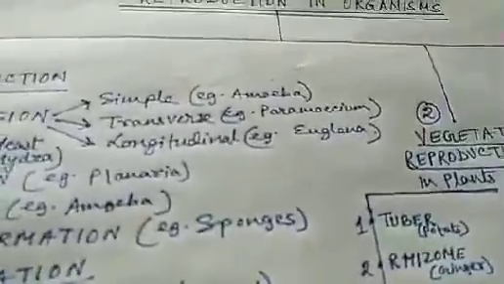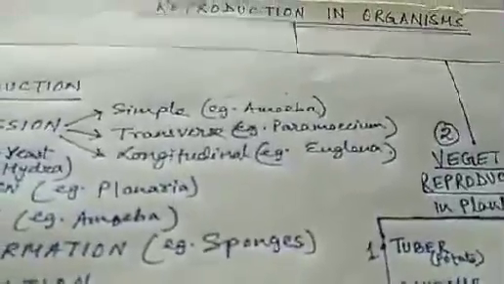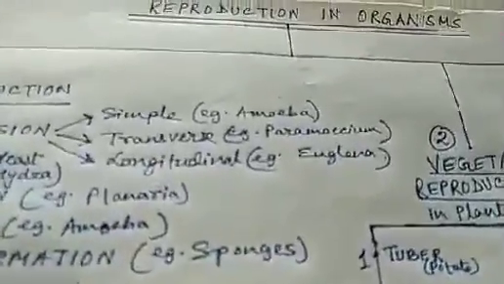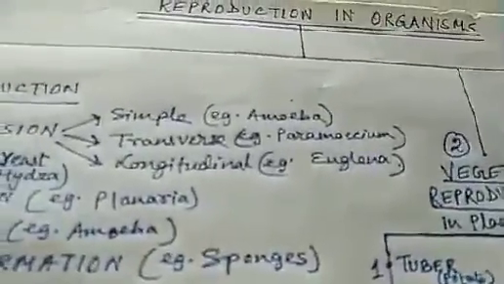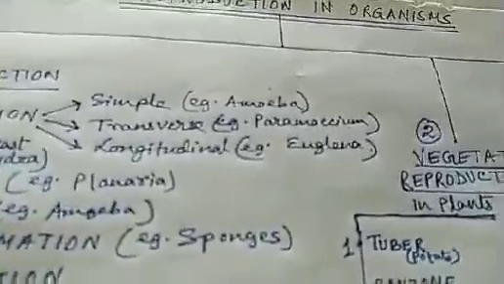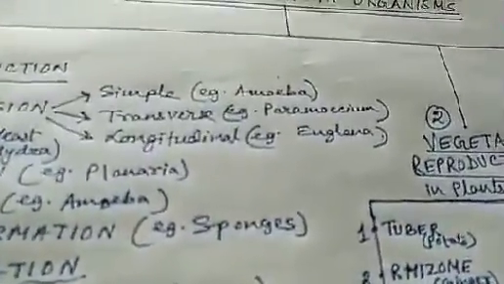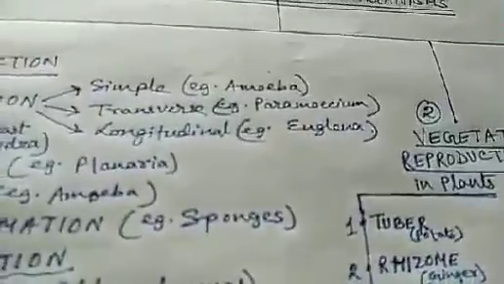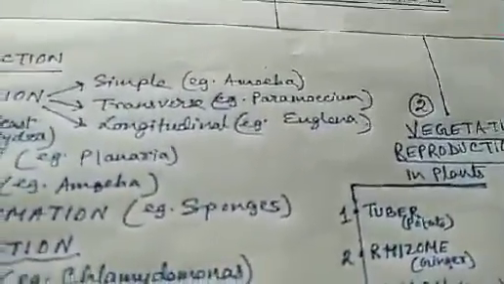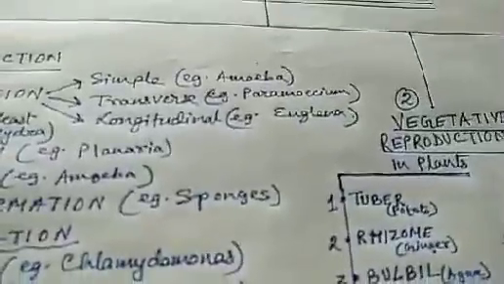In simple binary fission, the plane of division occurs through any direction. There is no particular direction of division. From any direction, the organism divides into two halves. Example, amoeba. In transverse binary fission, the organism divides along the transverse axis of the animal into two halves.